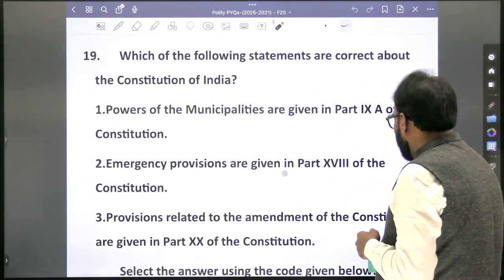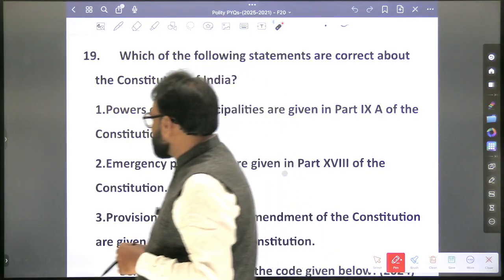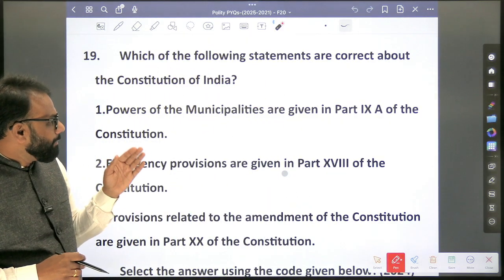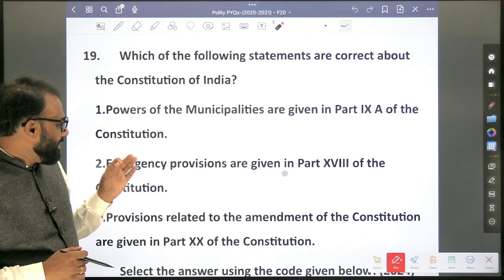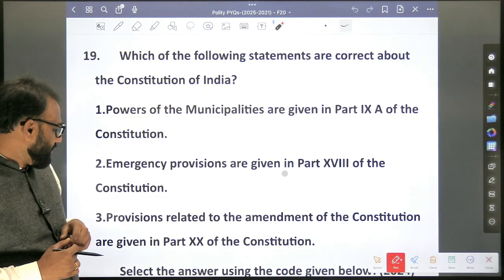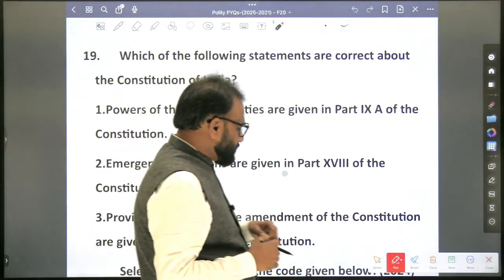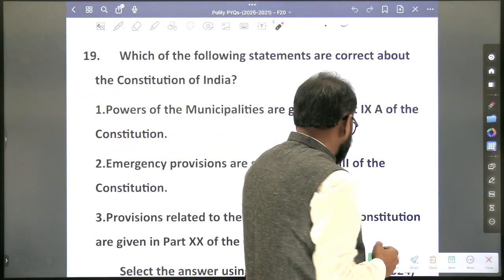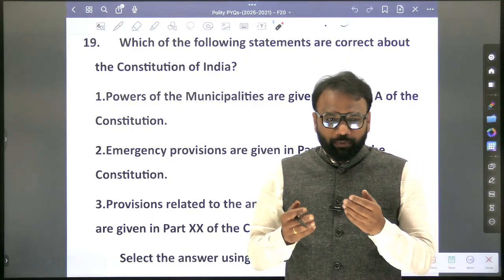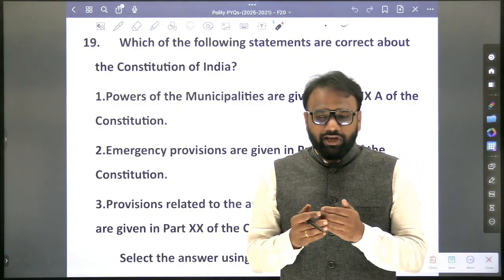Which of the following statements are correct about the Constitution of India? Powers of the municipalities are given in Part 9A of the Constitution. Emergency provisions are given in Part 18 of the Constitution. Provisions related to the amendment of the Constitution are given in Part 20 of the Constitution. So again, this question is easy, but we have to prepare.